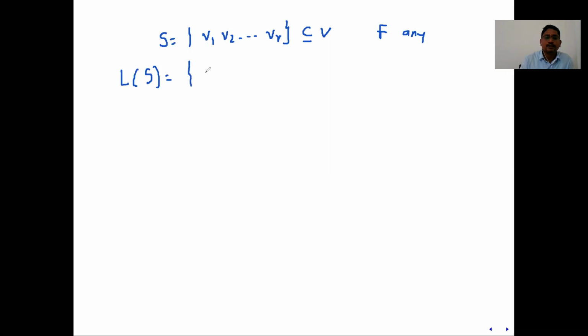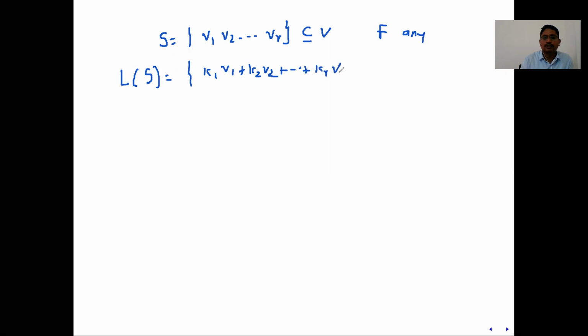So what is S? S is a set of r vectors v1, v2, and so on, a subset of vector space V over a field F. F is any field. By the definition, you should write what L of S is. L of S is all the linear combinations k1 v1 plus k2 v2 plus and so on.